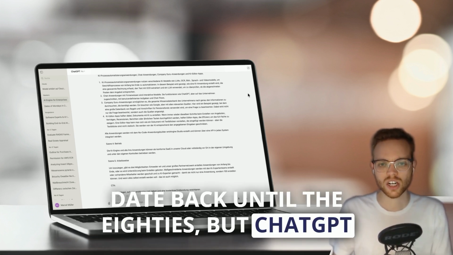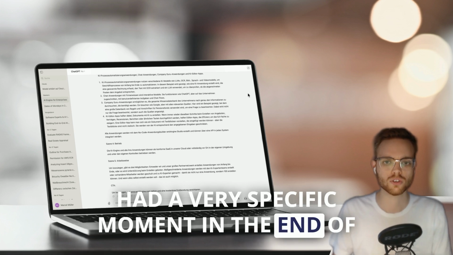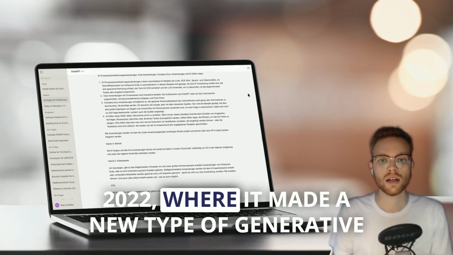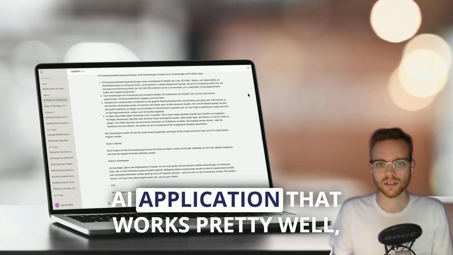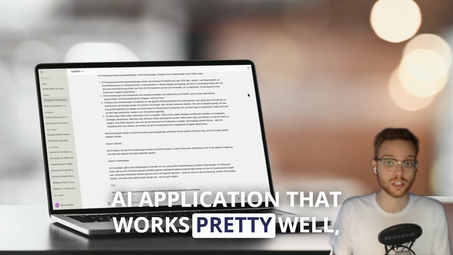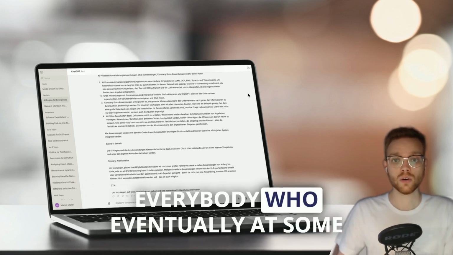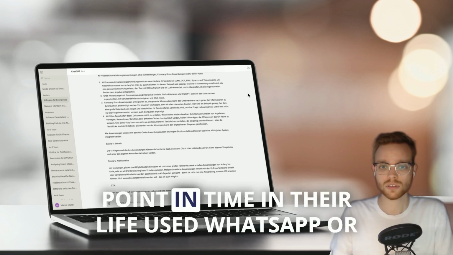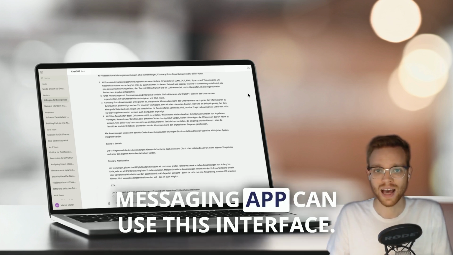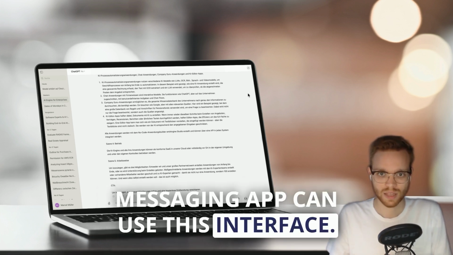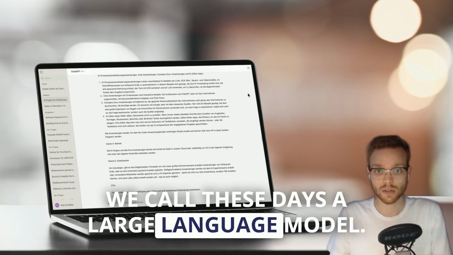But ChatGPT had a very specific moment at the end of 2022 where it made a new type of generative AI application that works pretty well accessible to a larger number of people. Everybody who at some point in their life used WhatsApp or Facebook Messenger or any type of messaging app can use this interface. And this interface is just a wrapper to what we call these days a large language model.